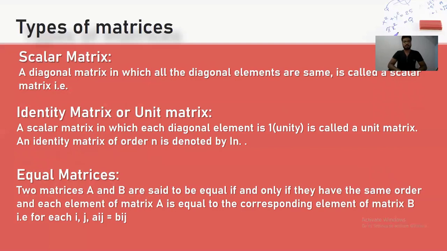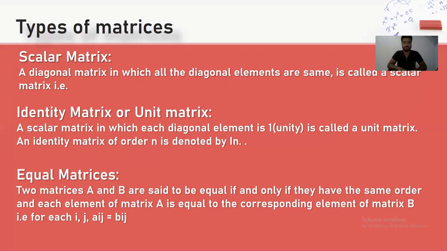Scalar matrix. A diagonal matrix in which all the diagonal elements are the same is called a scalar matrix. Identity matrix or unit matrix: a scalar matrix in which each diagonal element is one, unity, is called a unit matrix or identity matrix.